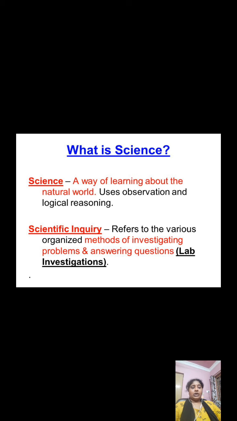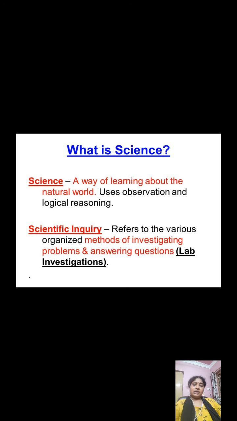So what is the primary or fundamental step in scientific thinking? It is nothing but questioning. Children, questioning is the primary or fundamental step in scientific thinking. Let us now see the definition of science. It is a way of learning about the natural world by using observation and logical reasoning.